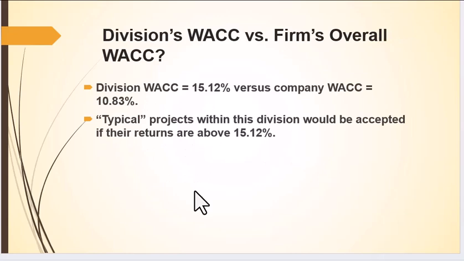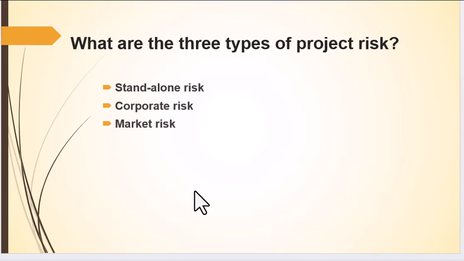It's different than the weighted average cost of capital of the entire company. This reflects higher risk within this division than the overall risk of the entire company, which is why it has a higher rate of return, or higher cost, which also relates to return.